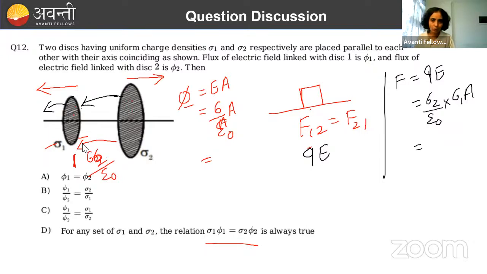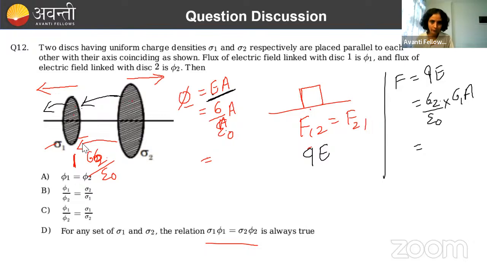Now we need to write it very carefully क्योंकि हमारे क्वेश्चन में ऑप्शन 5 के टर्म में दिया है. So if I am going to write here, what will be the flux through the flux का formula क्या लिखते हो? E into A, area, electric field into area. So sigma by epsilon naught into area. So here sigma 2 by epsilon naught into area. This will become how much?